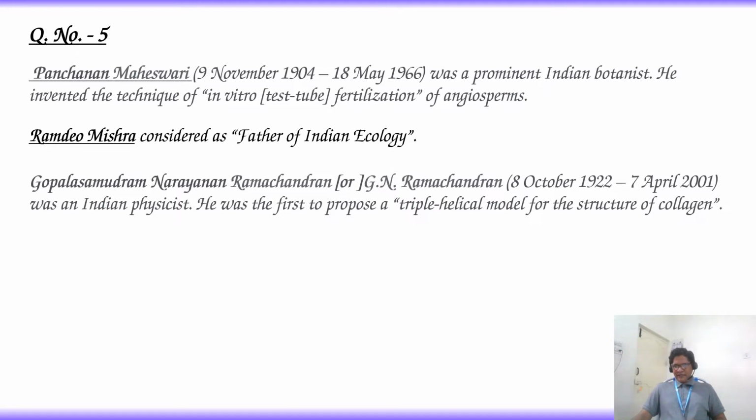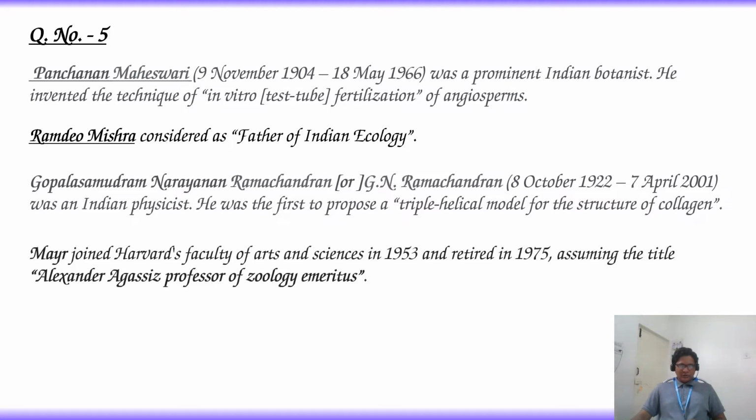Collagen is a muscle protein. E. Mayer joined Harvard Faculty of Arts and Sciences in 1953 and retired in 1975, assuming the title Alexander Agassiz Professor of Zoology Emeritus.